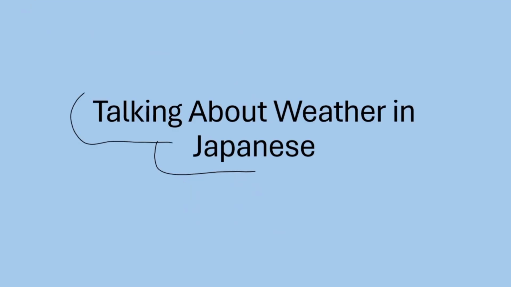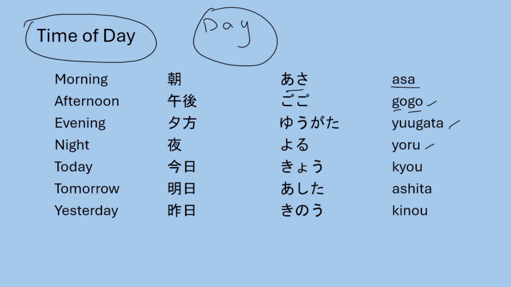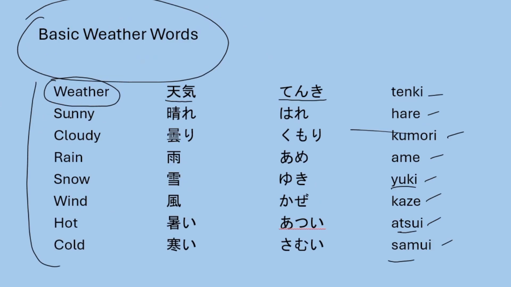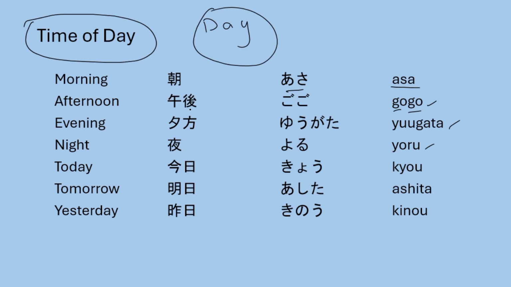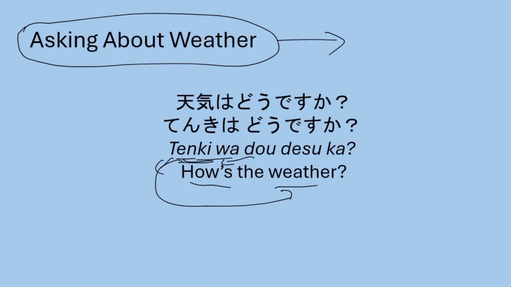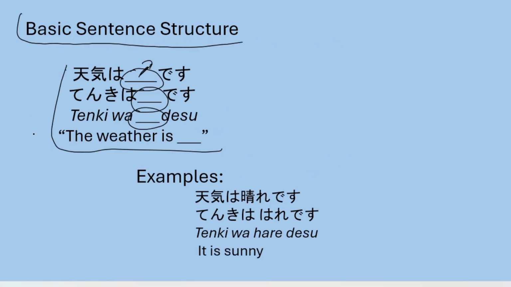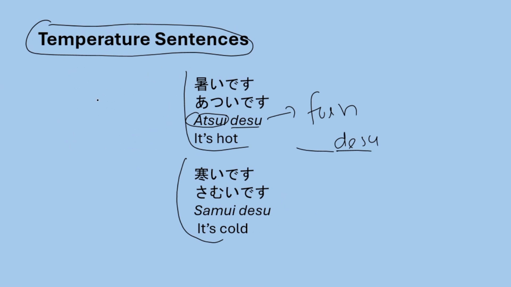Today we discussed how we talk about weather in Japanese. After that we discussed some words: sunny, cloudy, rainy, snow, wind, hot, cold. After that we discussed times of the day. After that we discussed how to ask a person about the weather, tenki wa do desu ka. After that we discussed how to answer about the weather. After that we discussed some temperature sentences to make it more formal.